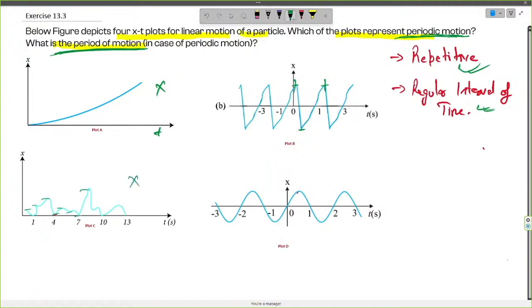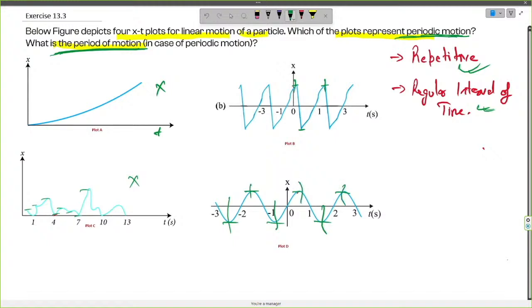And plot D is a sinusoidal plot in which we can see that the maxima attained is the same in all the cycles given here, and the minima attained is also the same. So we can say that this is a cycle, and it is repeating indeed at regular intervals of time, because the time duration between 2 minimas is approximately the same, and between all those 2 maximas is also the same.